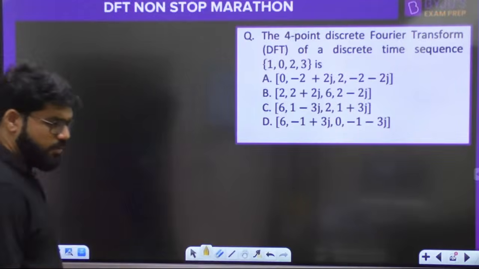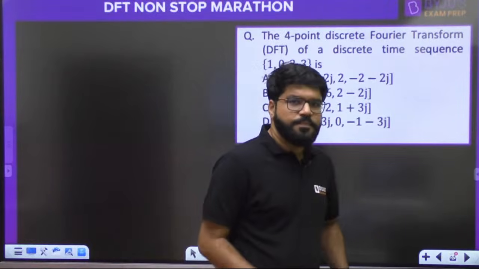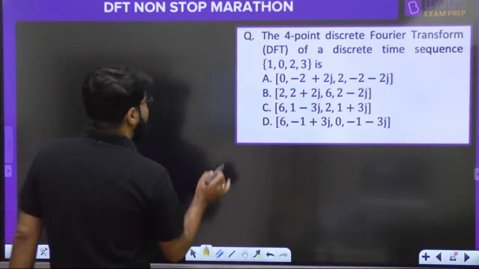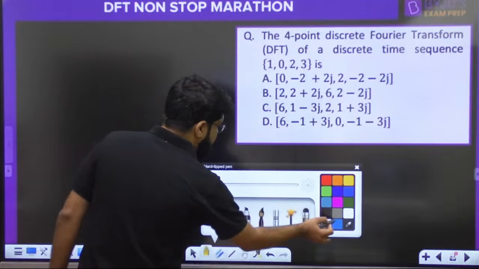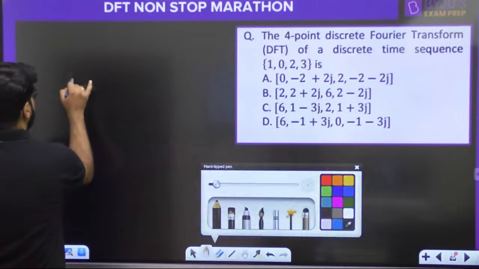Can we say its answer by the quick MCQ approach? Okay, so very simple it is. Why is it very simple? We can just take the endpoint, the central ordinate property.